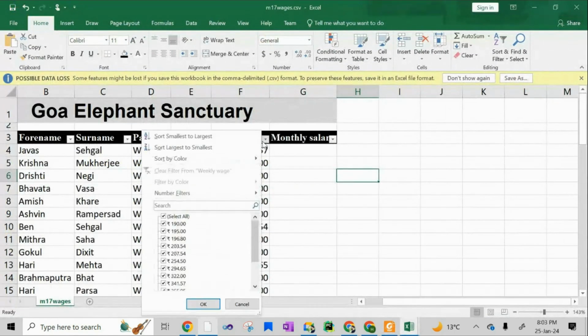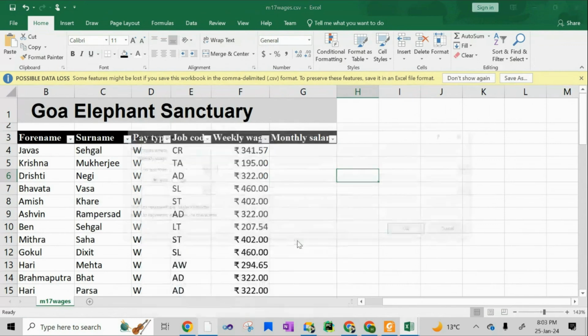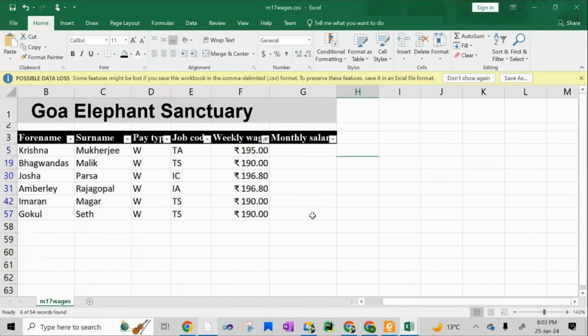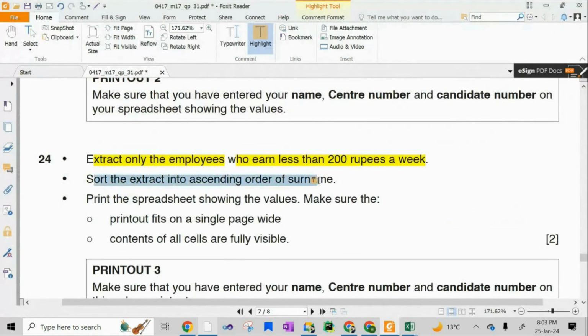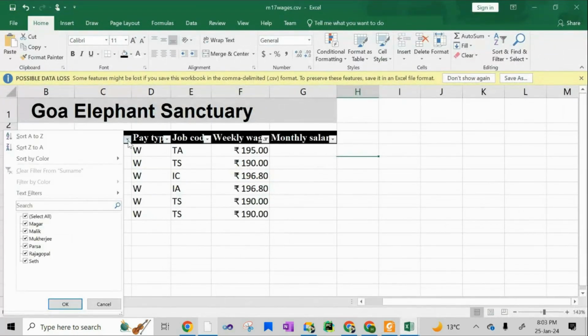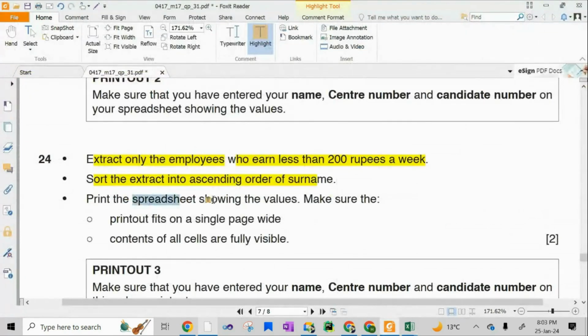So weekly wage is what? You can go to number filter. You can go to less than how much? 200. So ये आ जाएंगे. Is this fine? And then sort the extract into ascending order of surname. So surname ascending order means A to Z. Done.